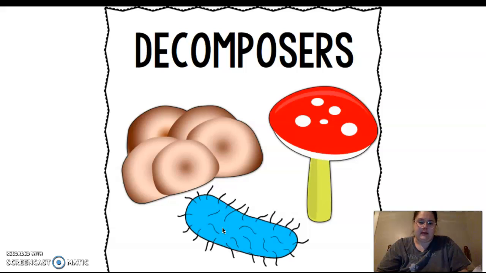And decomposers don't eat things that are alive. They eat things that are dying. But remember, energy is never lost. So even though the plants might be dead, the animal might be dead, they're still getting energy and nutrients from it.